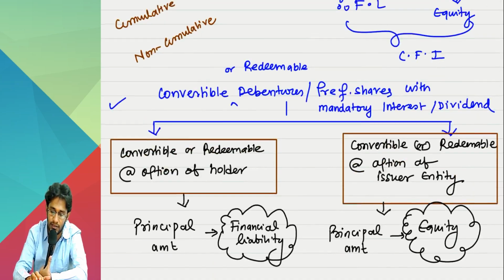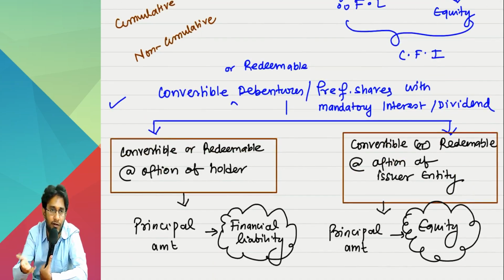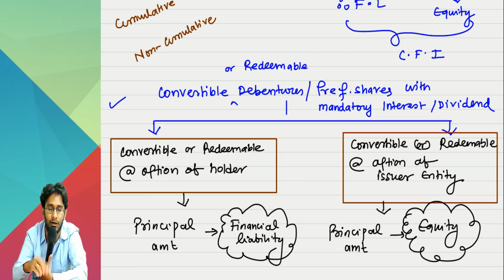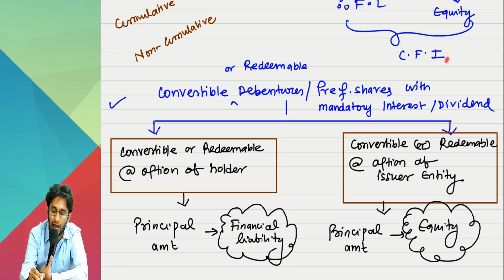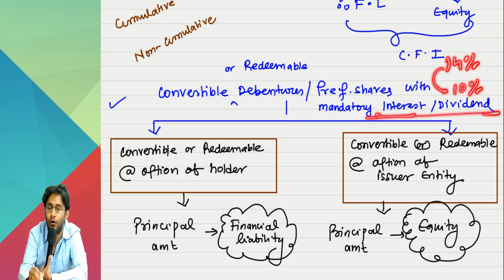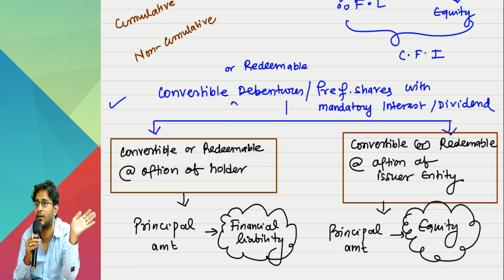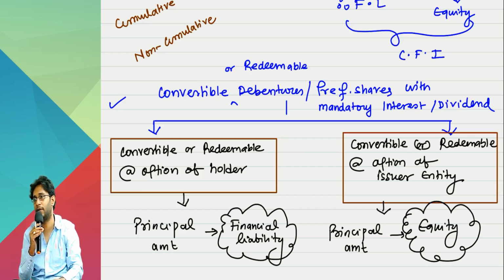Apparently, how it appears is, interest you have to pay mandatorily, it is a financial liability. Principally, you have an obligation to pay a financial liability. Where is the equity component? The equity component comes here. Mandatorily you have to pay, but what you are paying is less. Actually, you have to pay 14, but you are paying only 10. The 4% that you are not paying is because you used an equity share in the picture. That is how the equity element comes into the game. Therefore, it becomes a CFI.